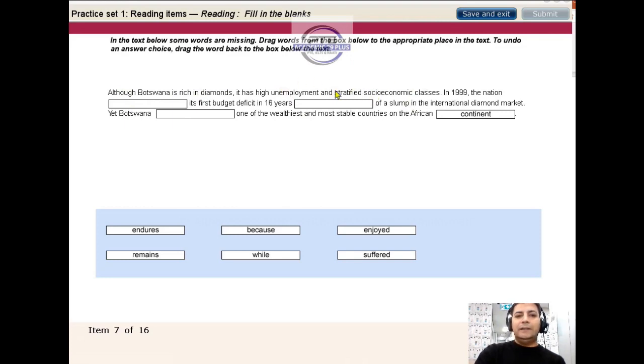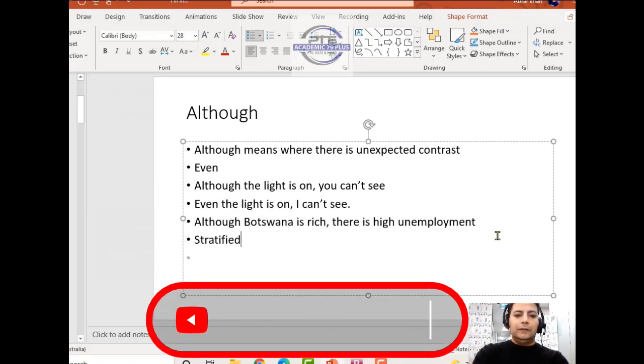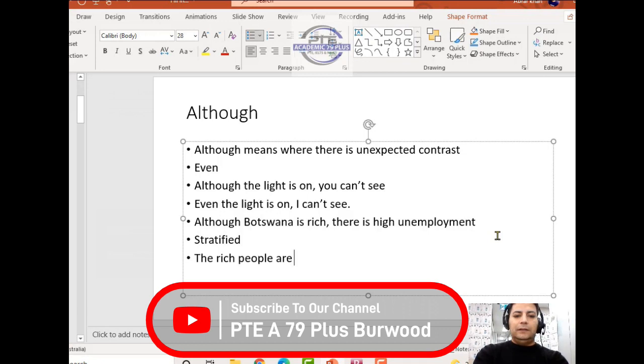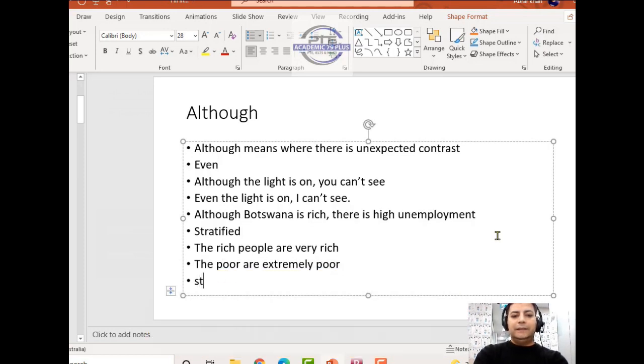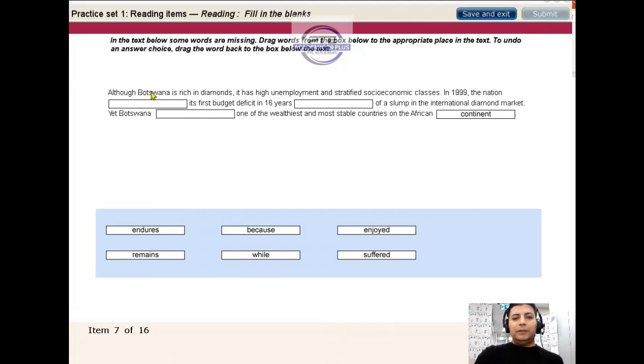Stratified means there is a huge difference between the classes. For example, the rich people are very rich and the poor are extremely poor. That means stratified. There is a huge gap between the rich and the poor. Okay, so this is the context. We are talking about Botswana. It is rich in diamonds, but it has high unemployment and stratified economic classes.